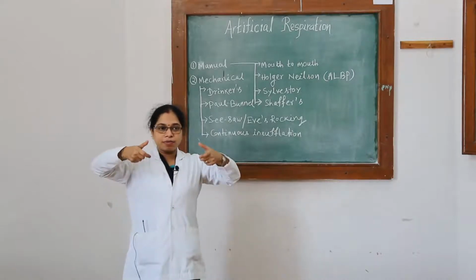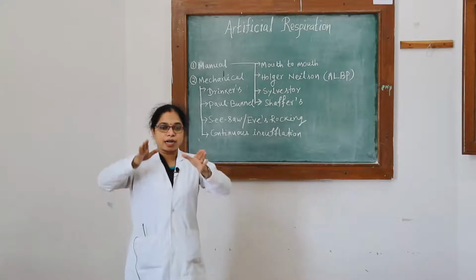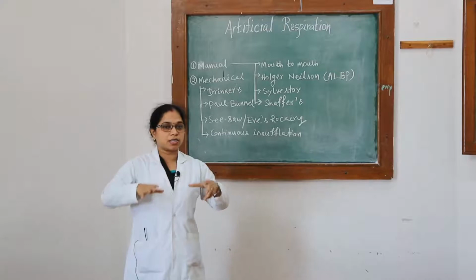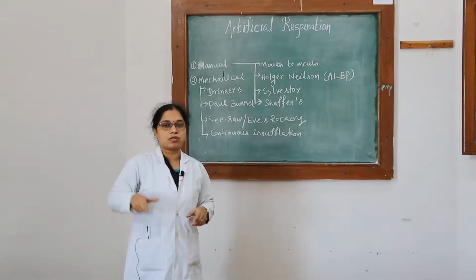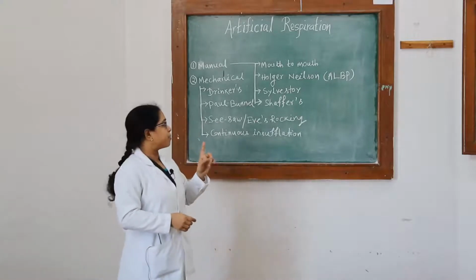When it is arm lift, this is the inspiratory phase. It has to be done for 3 seconds. Then after that, back pressure, which has to be done for 2 seconds. So 3 seconds, 2 seconds, 3 seconds, 2 seconds, like this. You should continue the cycle 12 times per minute. So this is called the arm lift back pressure method.